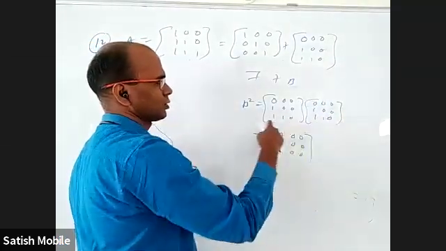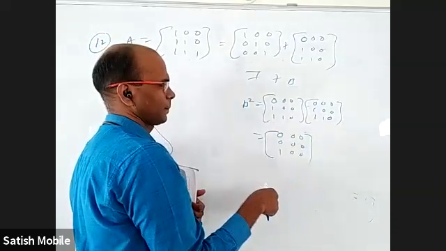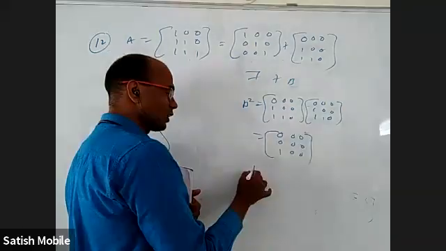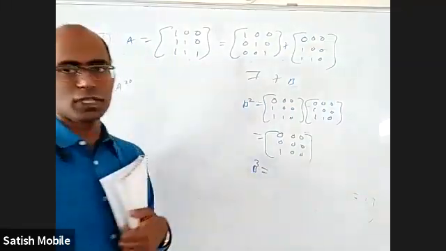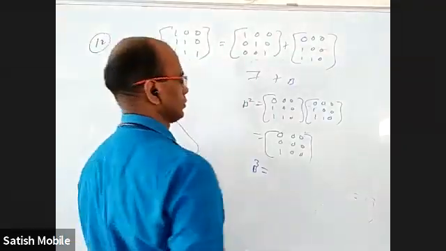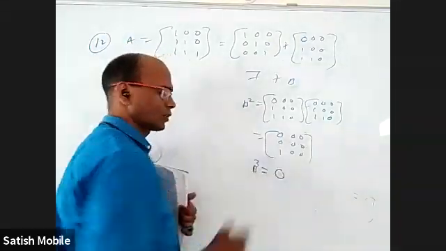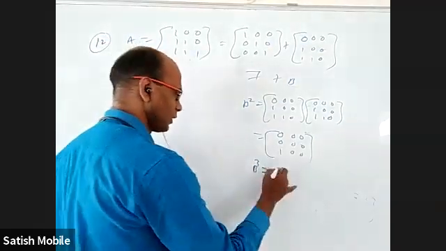This into everything is 0, this into all are 0, and this into this gives 1 and others are all 0. So here B cube is null matrix, not B square. Yes, B cube is null matrix. If you find B square into B, you'll get null matrix.